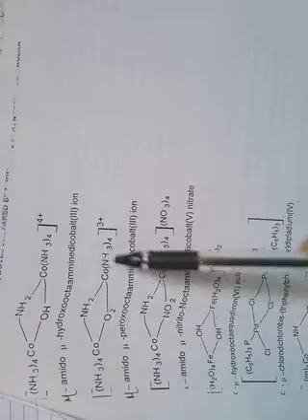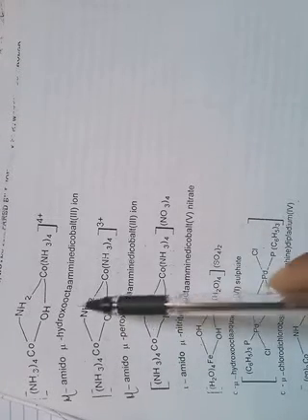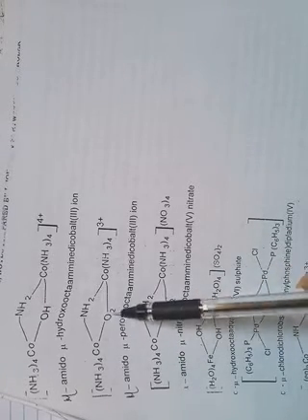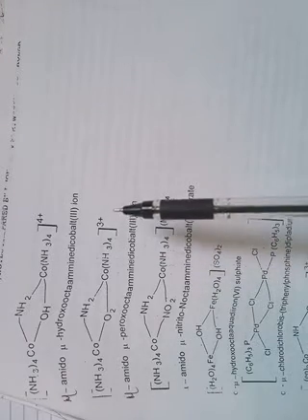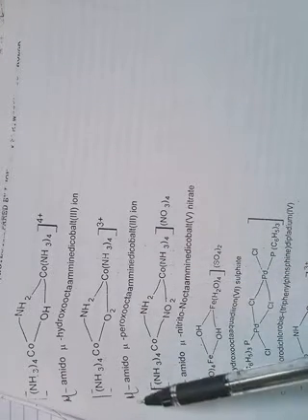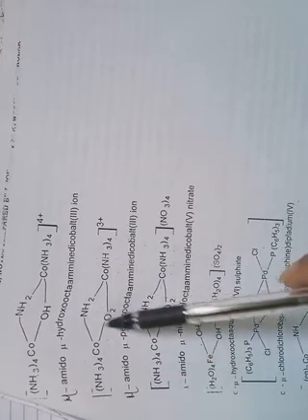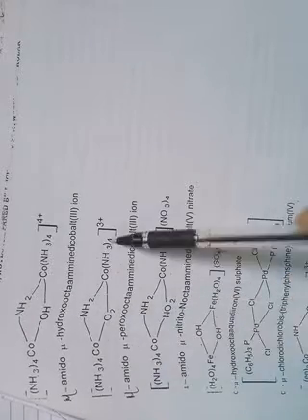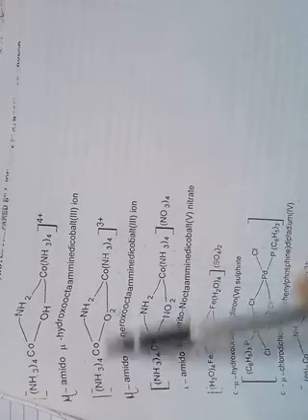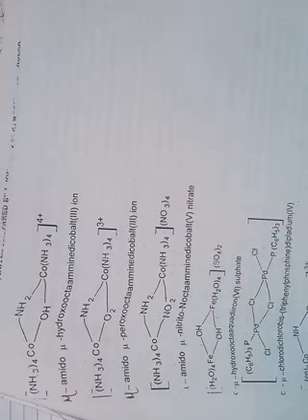Similarly in this example also you can observe there is a bridging between these two cobalt atoms. There are two bridging groups, one is amido and another one is dioxygen. So mu-amido, mu-peroxo-octaamminecobalt ion. Okay, so this is how the IUPAC names of the coordination compounds are obtained.